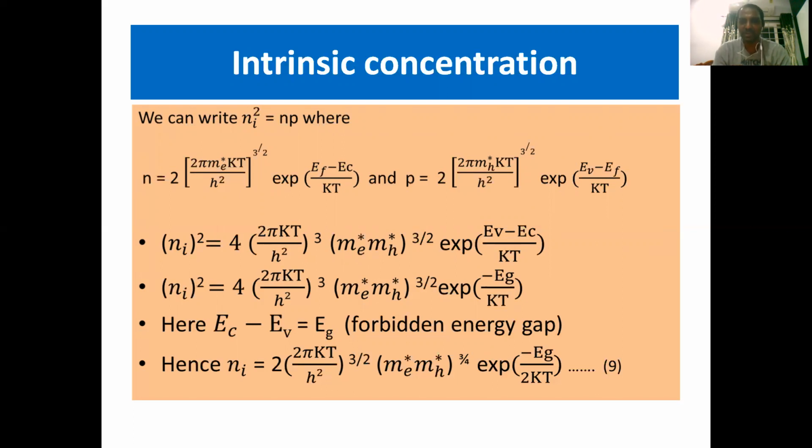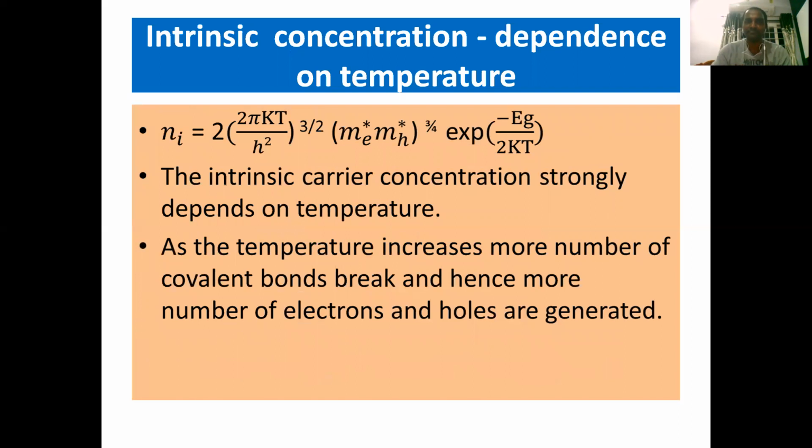In place of this exponential of (EV minus EC) by kT, the difference of the valence and conduction band is nothing but the energy gap. Here EV minus EC indicates a negative energy gap. As a result, ni square can be written as 4 into (2 pi kT by h square) whole cube (me star mh star) whole power 3 by 2 exponential of minus EG by kT. Here EC minus EV equals EG, which is known as the forbidden energy gap. So we get the total intrinsic carrier concentration ni equals 2 into (2 pi kT by h square) whole power 3 by 2 (me star mh star) whole power 3 by 4 exponential of minus EG by 2kT.